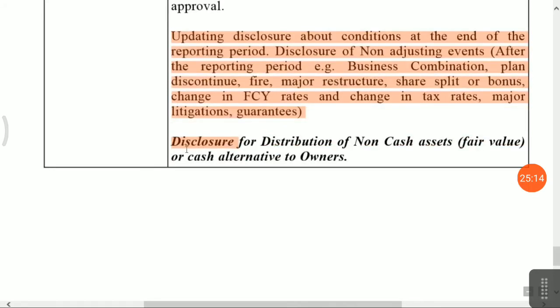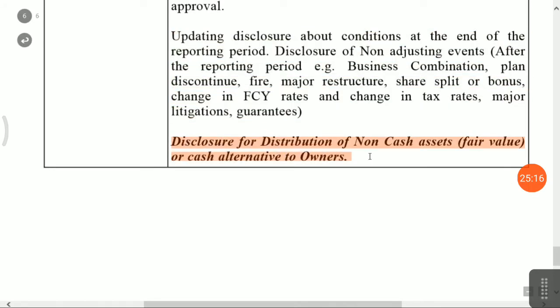Okay. Next one is disclosure for distribution of non-cash items, that is, at fair value or a cash alternative to owners. This means if you are distributing non-cash assets to your owners, that is, you are not paying a dividend to the owners, then you have to disclose in your notes to accounts that you are distributing non-cash items to your owners or shareholders.